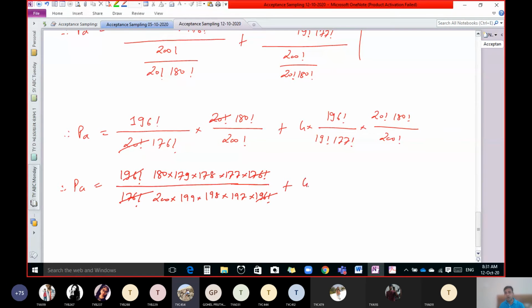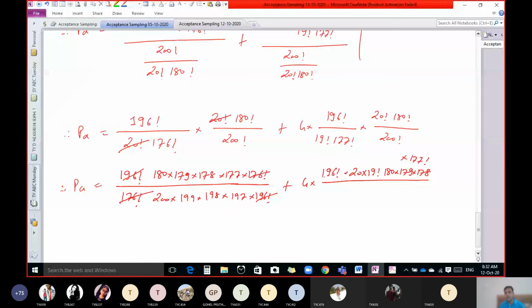Plus 4 as it is. Okay. Now what? Listen. Keep this 196 factorial as it is. What we would write instead of 20 factorial? 20 into 19 factorial. Correct. And 180 factorial means 180 into 179 into 178 into 177 factorial.